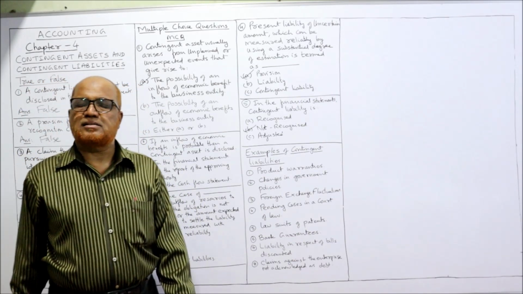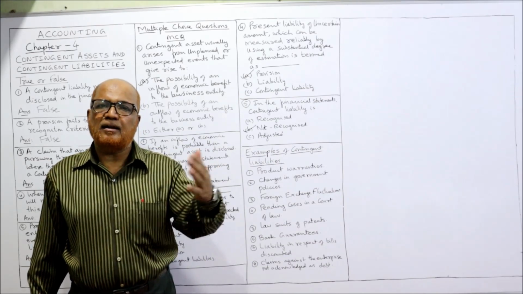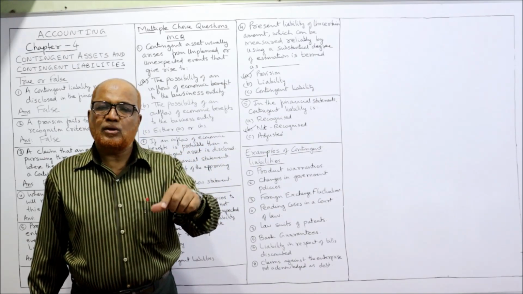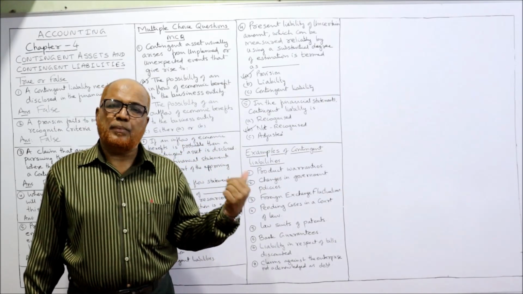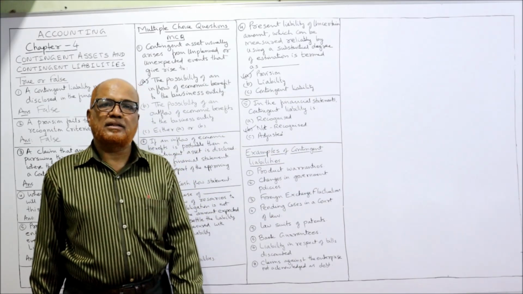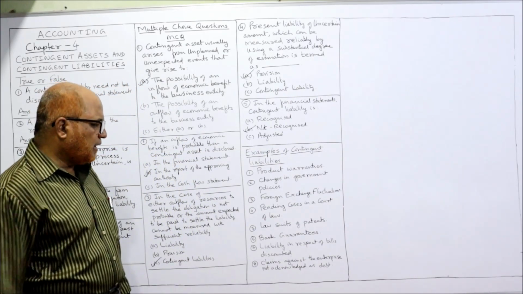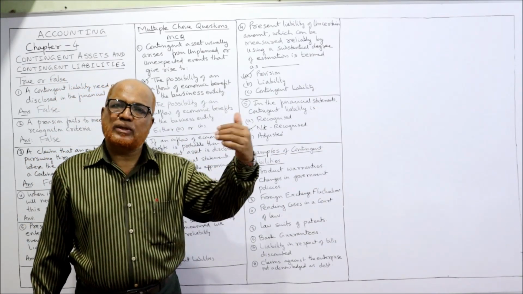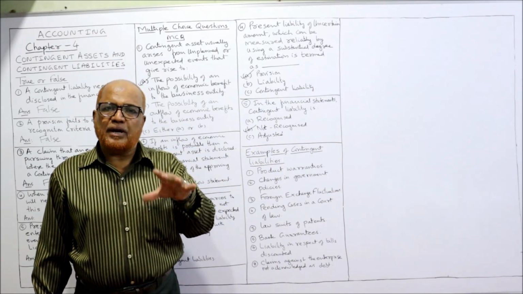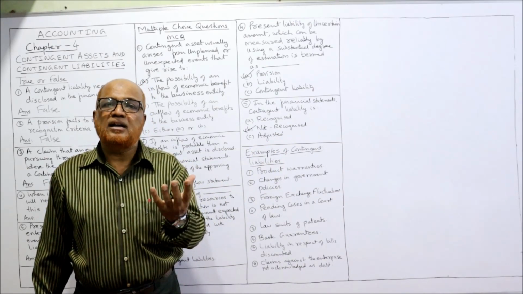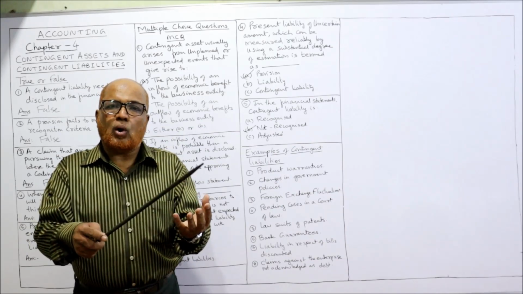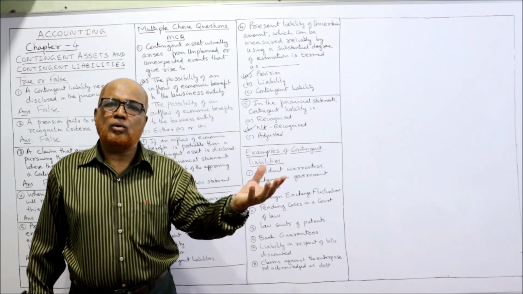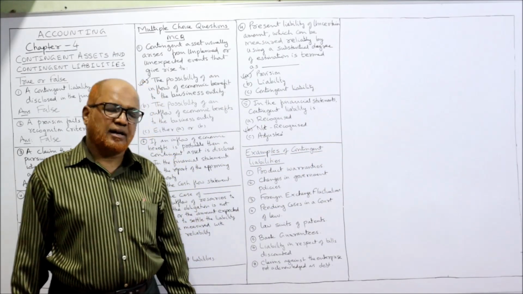And bank guarantees. Many a times a person will give the guarantee to the bank. In that case also a contingent liability will arise. If the person who has taken the loan has not paid the loan, the person who has given the guarantee has to pay the amount. Contingent liability. The liability in respect of bills discounted. A business may discount the bills of exchange with the banker. In that case, the person who discounted the bill will have a contingent liability. If the drawee fails to honor the bill, in that case, the person who discounted the bill has to make the payment. It's a contingent liability.